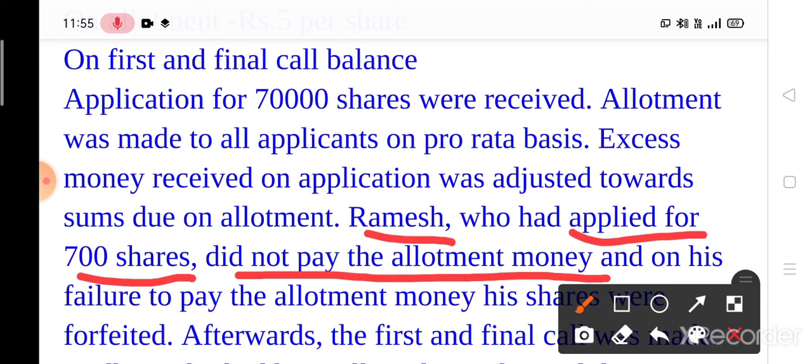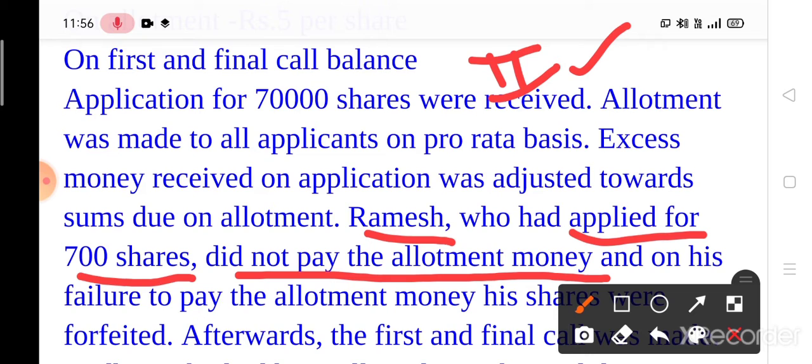So here the second condition is also satisfied, because this one shareholder, whose name is Ramesh, had applied for 700 shares and did not pay the allotment money. It means the second condition is also satisfied.